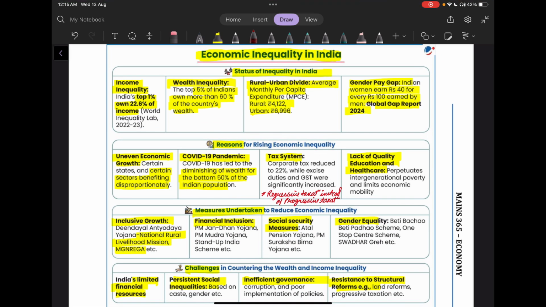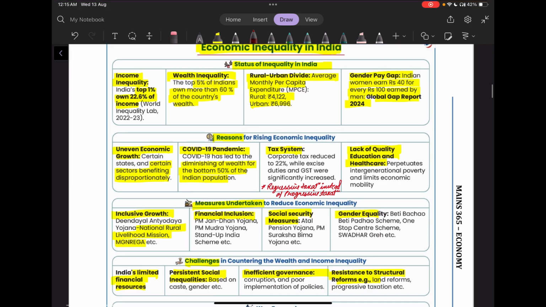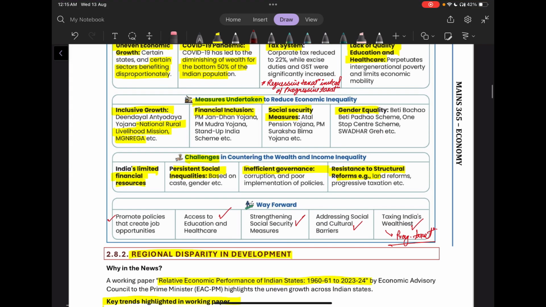And what have been the reasons? Uneven economic growth, COVID-19 pandemic. So the pandemic diminished the wealth of the bottom 50% of the Indian population. Then we have a regressive taxation system. Then lack of education and healthcare.